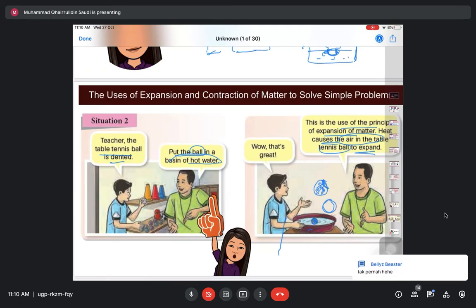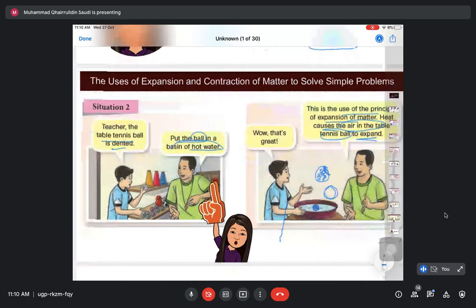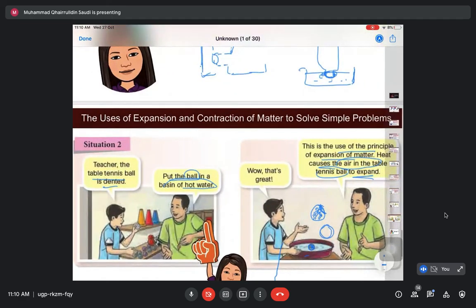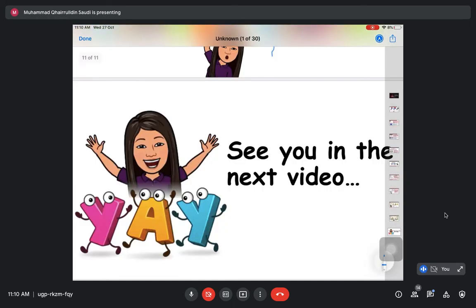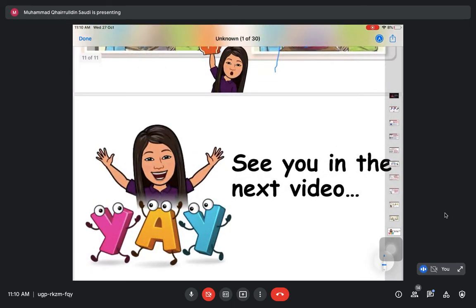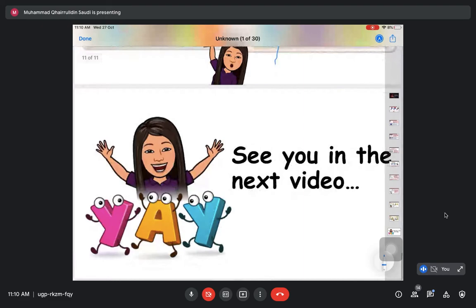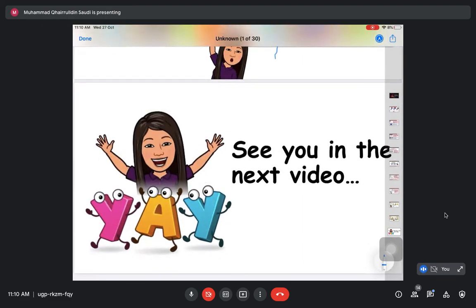Tak pernah. Okay. So next time, if you having troubles ke, ada pernah berlaku situasi 1 atau situasi 2 ni, you can try the solution using expansion of matter yang kita belajar hari ni. Okay, and try to see if it works or not. So that will be the end of our lesson for today. So I will see you in our next lesson next week.